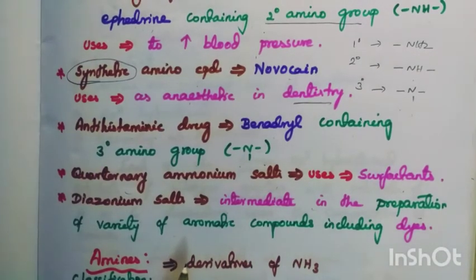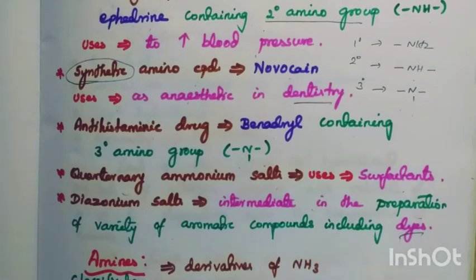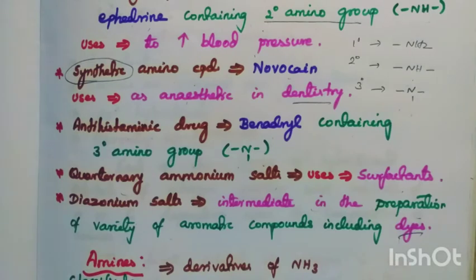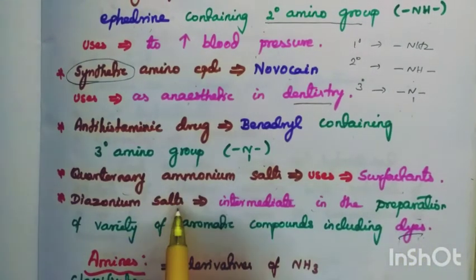So secondary amine is present in adrenaline and ephedrine, Novocaine is a synthetic amino compound, and tertiary amine is present in the antihistamine drug. In the coupling reaction we studied, the diazonium salt reacts with phenol to give parahydroxyazobenzene, a red-orange dye. So diazonium salts are used in dye preparation.